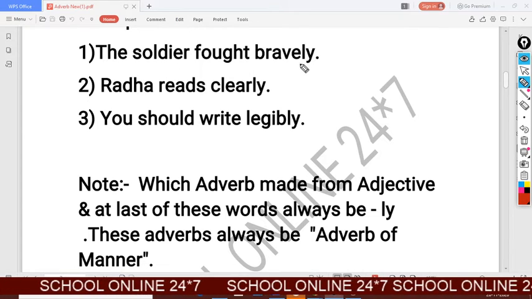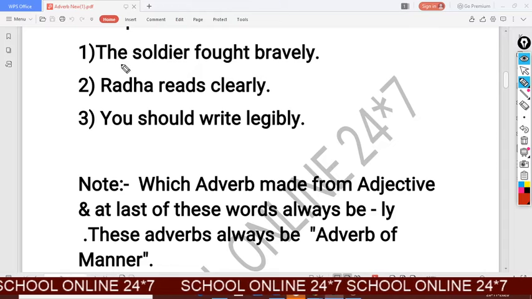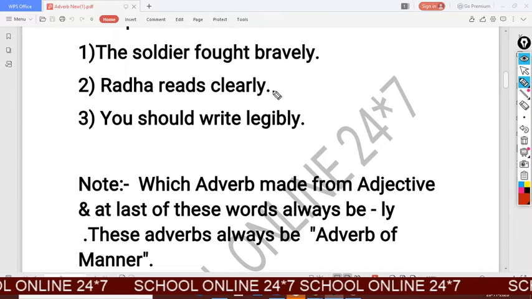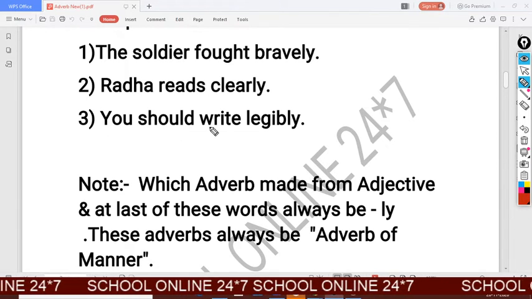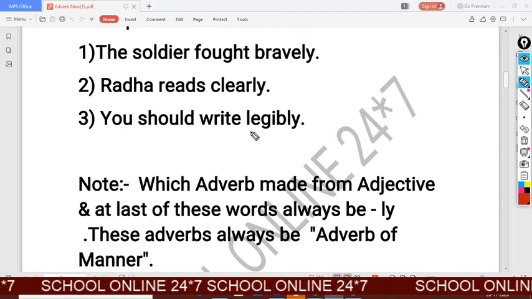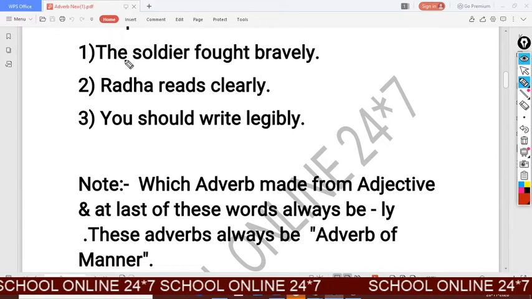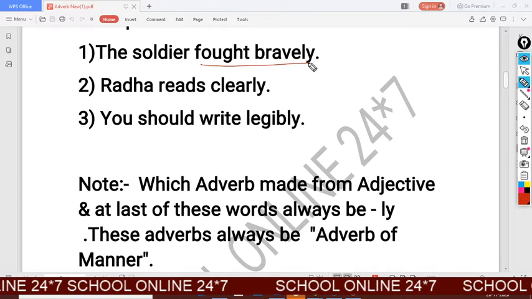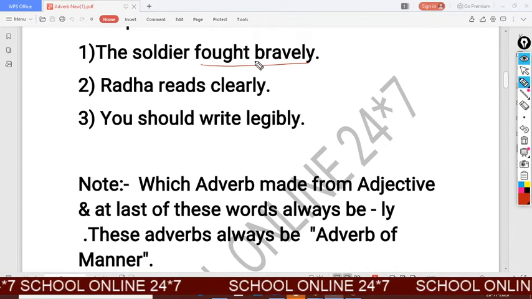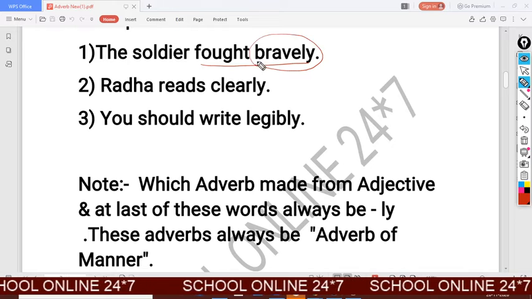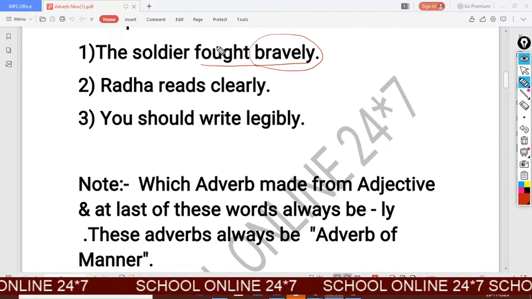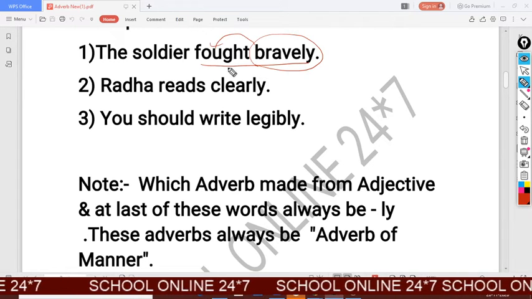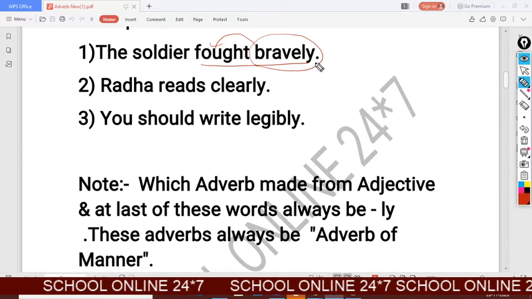The soldier fought bravely. Radha reads clearly. You should write legibly. Here, the soldier fought. How did the soldier fight? Bravely. There, bravely represents in front of us the manner of fighting of the soldiers. So bravely is your adverb of manner.